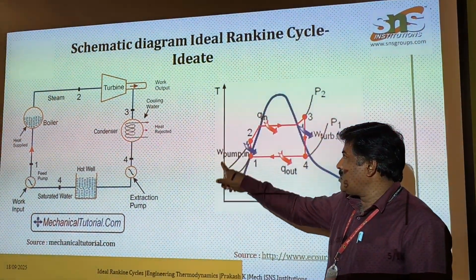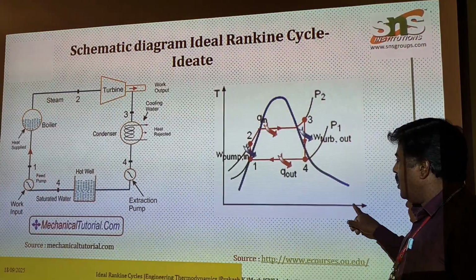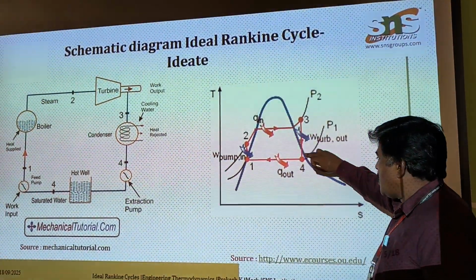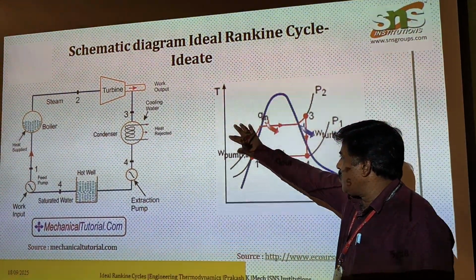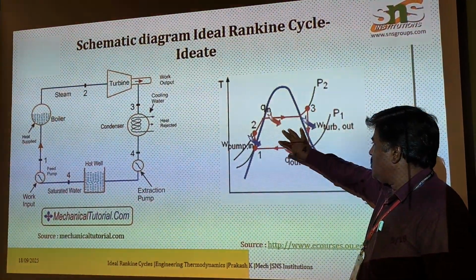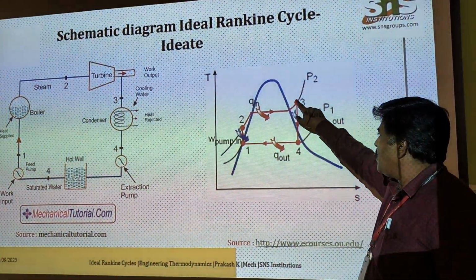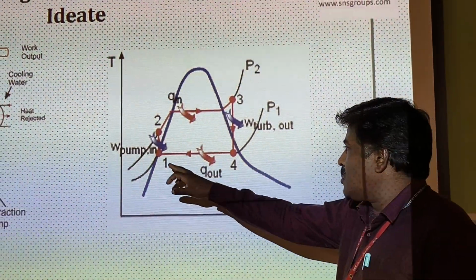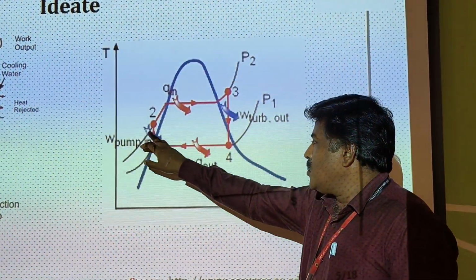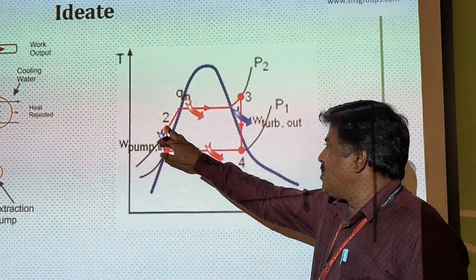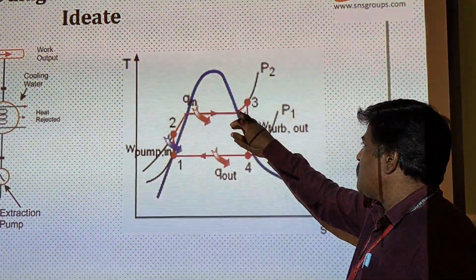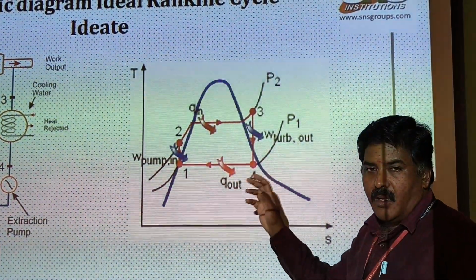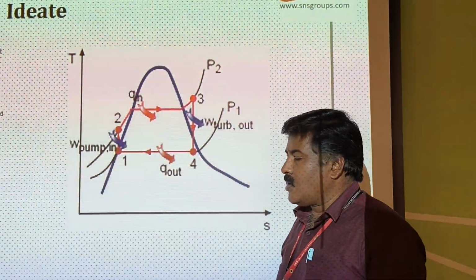This is the y-axis, which is the temperature, and here it is the volume and entropy. This is the dry saturation curve, where this part locates water. Here it is wet steam, on the line it is dry steam, and this area is superheated steam. The process 1 to 2 is in the pump. When it is pumped, the pressure is increased, and then heat addition takes place, then expansion takes place, and then heat is rejected in the condenser. Like this, many processes are combined together.